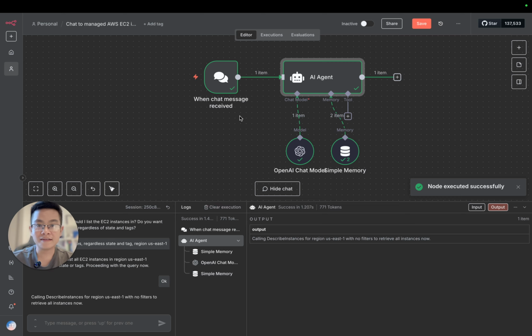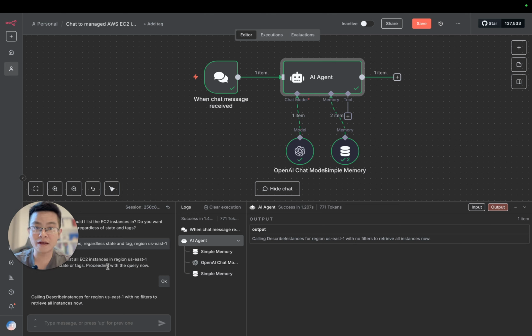But it can't do it, right? Because we haven't given the AI the capability, the necessary tool to access our AWS account and do something like getting the list of EC2 instances. So it would go back and forth for eternity.